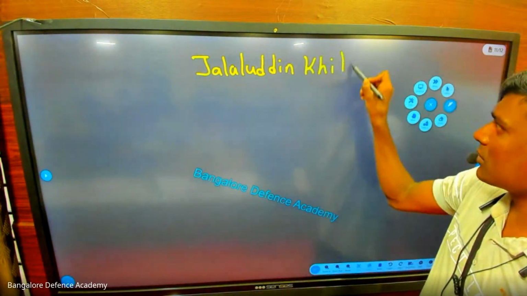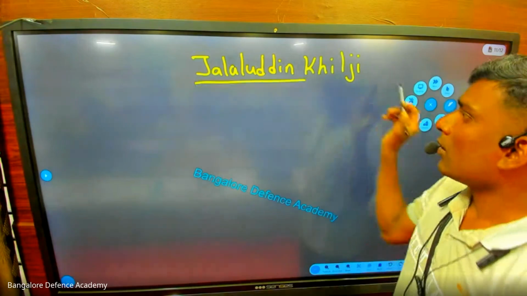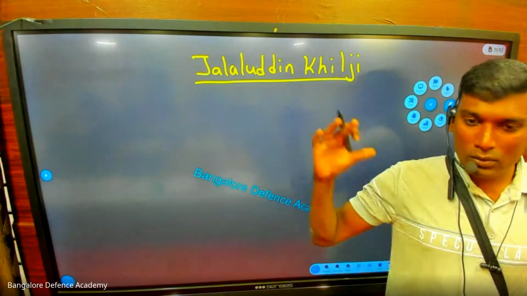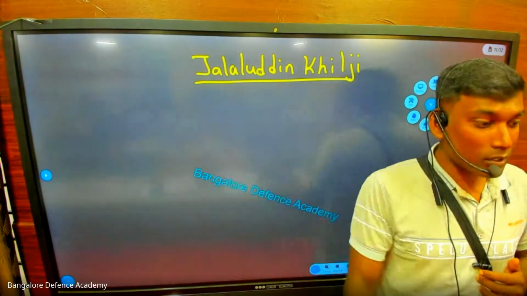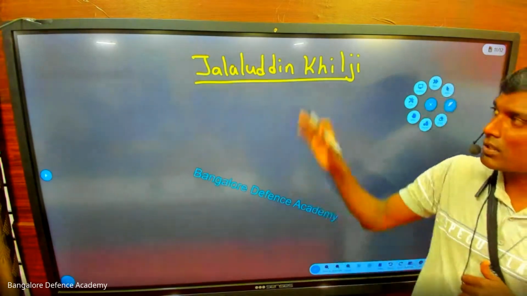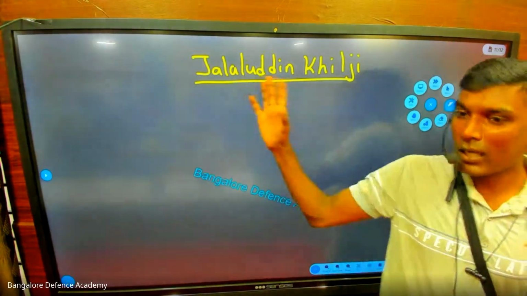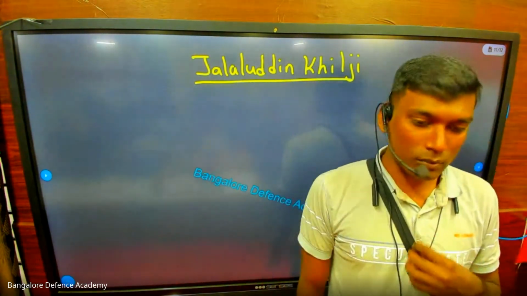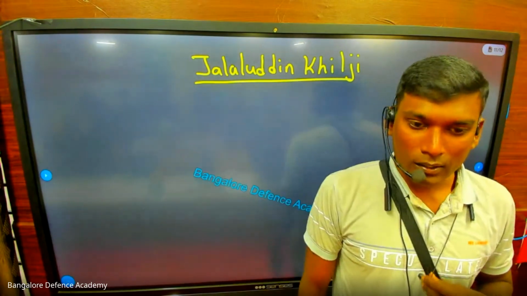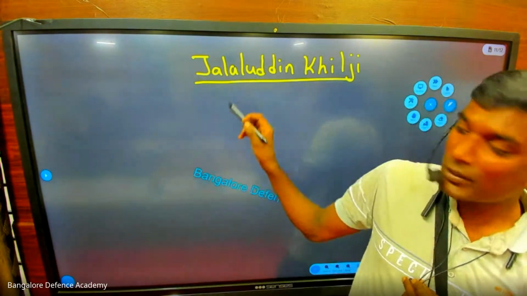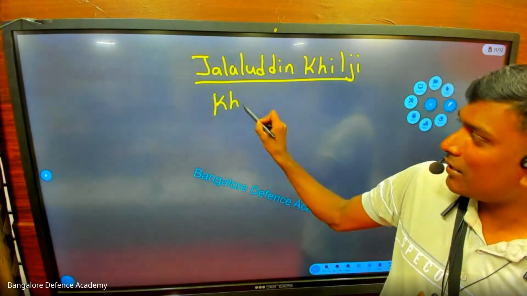Jalaluddin Khilji. Who is that? Now who is Jalaluddin Khilji? He was under Balban. Balban was a king and Balban had some important soldiers. So one important soldier is Jalaluddin Khilji. Now after the death of Balban, Jalaluddin Khilji says that I am the next ruler. So this is called the Khilji dynasty.